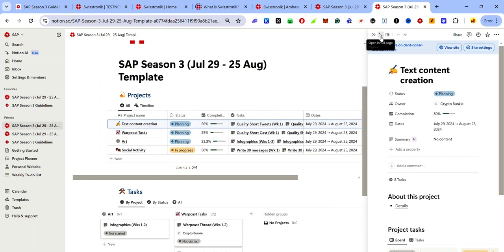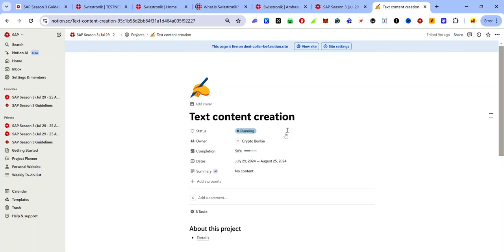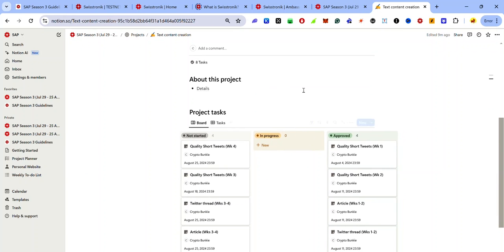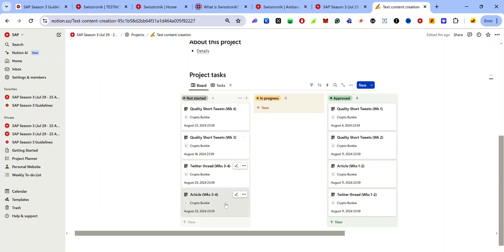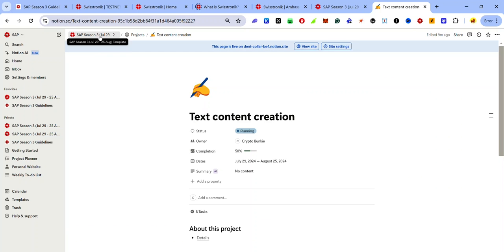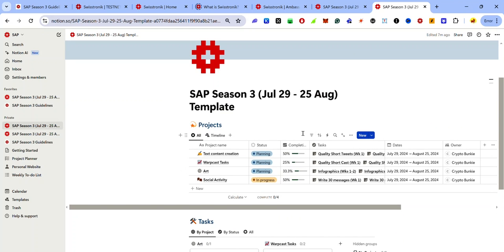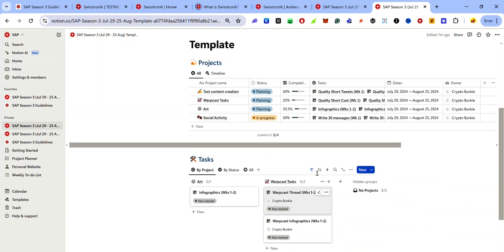You can click on this icon to expand this project to full screen. So now you can see the text content creation and all the tasks that are involved in the content creation project. So you can see some of these tasks not started, some of them have been approved, but if this doesn't apply to you, you have to go into the task and edit them. So you can always go back to the home page. The home page gives you an overview of your completion rate for each of the projects and the tasks that you need to complete as soon as possible.